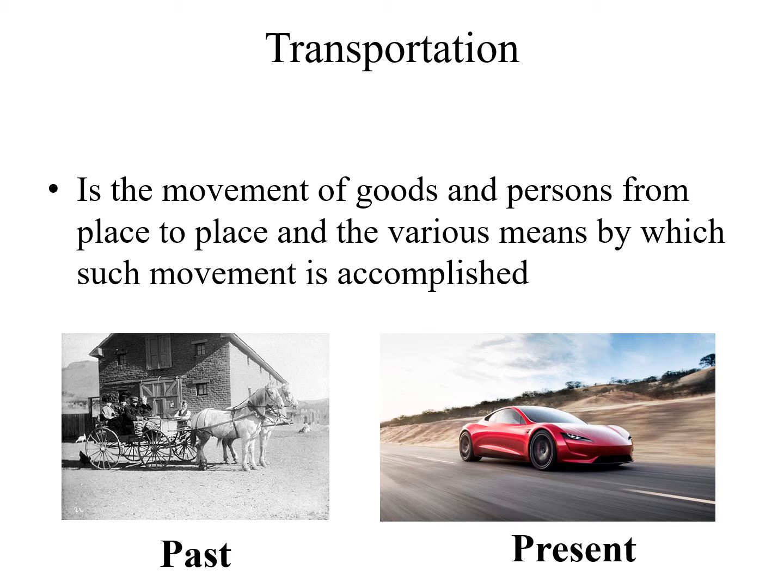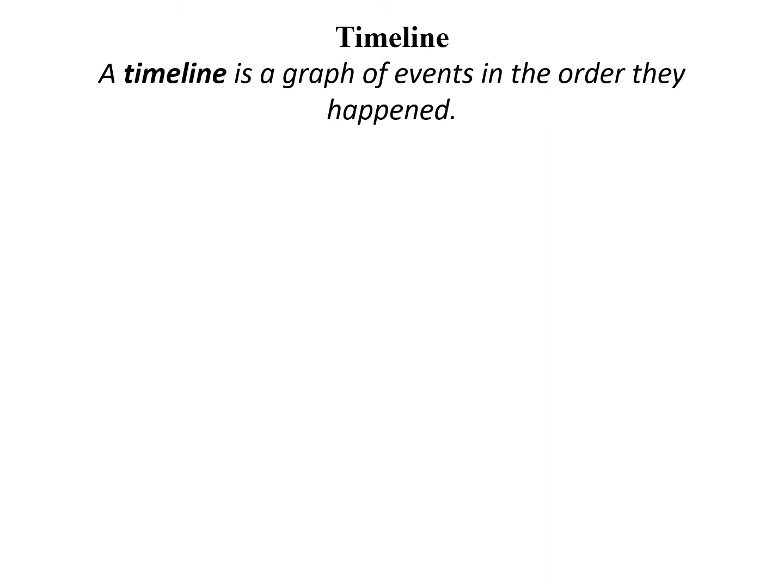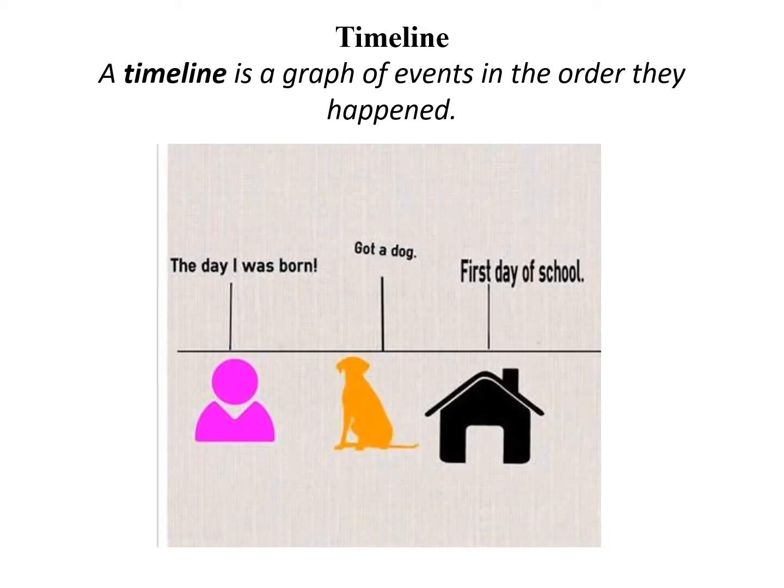Let's move to the next slide. We now will talk about timeline. A timeline is a graph of events in the order that they happened. I've made you a small little graph to make things simple for you. Take a look at this. The first point says the day I was born. Then there is a picture of a dog which says got a dog, and then there is first day of school. Now let's put dates to these important events and let's call it your timeline.